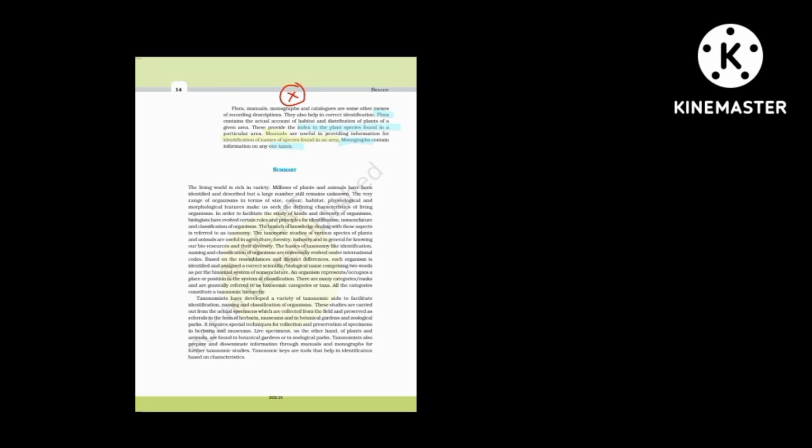I usually get confused between monograph and manual. So you can keep a keyword like manual. We use it for identification, like attendance, right? In attendance we have only names. Like that, manuals will have only names of the species, and a monograph will have information about any one taxon.